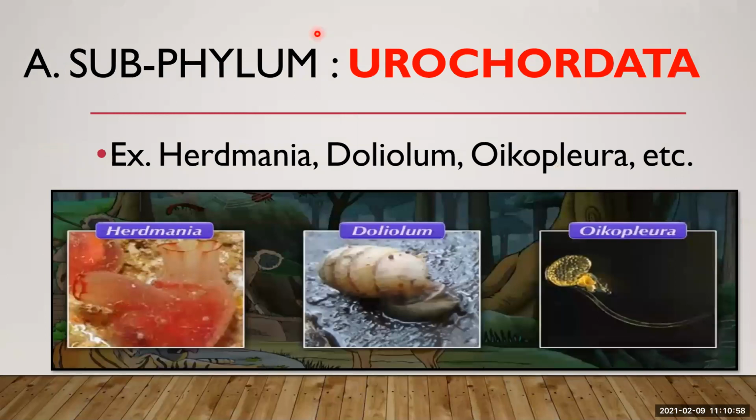See, urochordates. Examples are Herdmania, Doliolum, Oikopleura, etc. So these are the examples of phylum Urochordata. Okay, so you can say the main characteristic is that they have a notochord present only in the tail region at the larval stage. That is why they are known as the urochordates. Got this much?